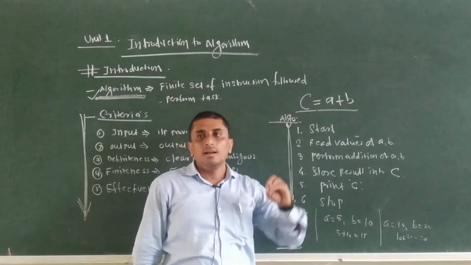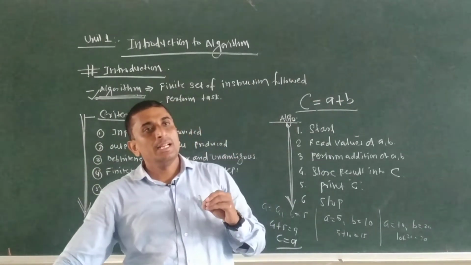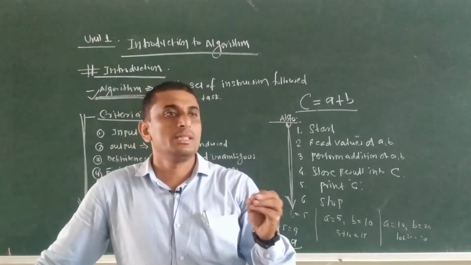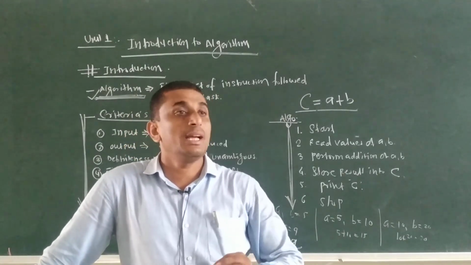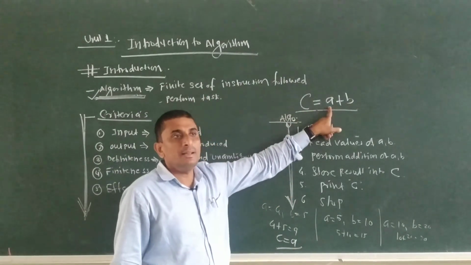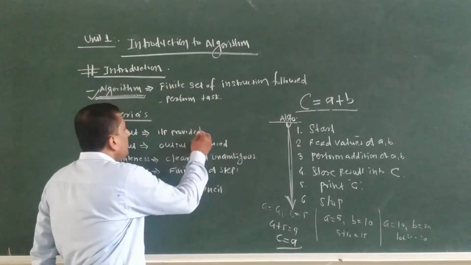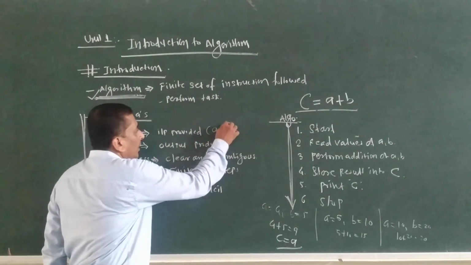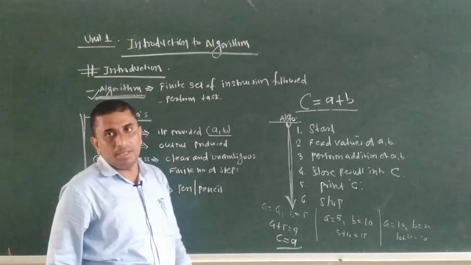So here input is a quantity that is to be provided with respect to any algorithm. In this particular algorithm, we are providing two variables, A comma B. So the input we provide to the algorithm is A comma B.